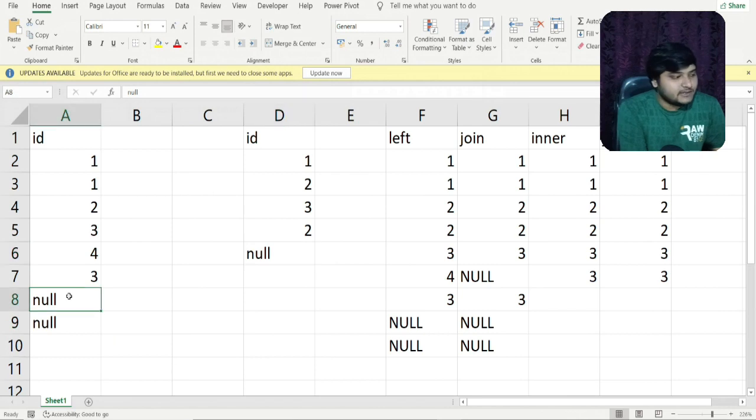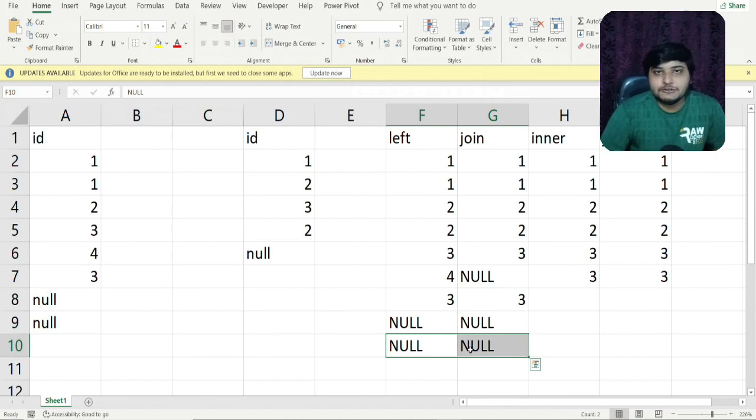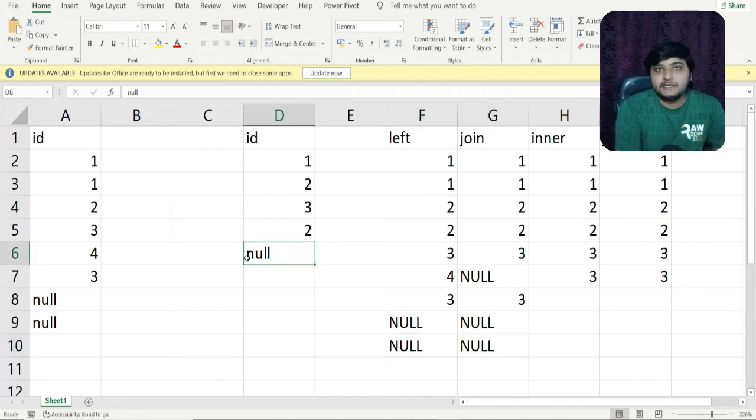So now you'll be thinking this null is matched with this null and we are getting this result. Similarly, this particular null is matched with this particular null and we are getting this result. So friends, I would like to tell you, this is not what is happening in the background. It is totally different. Null and null are not equal, they are treated as not equal in SQL.